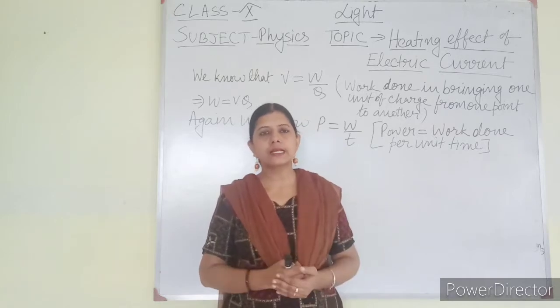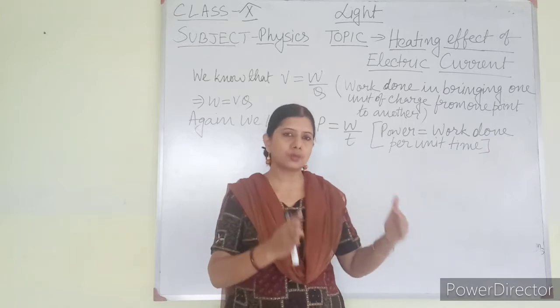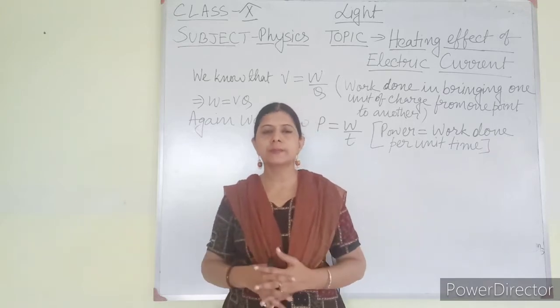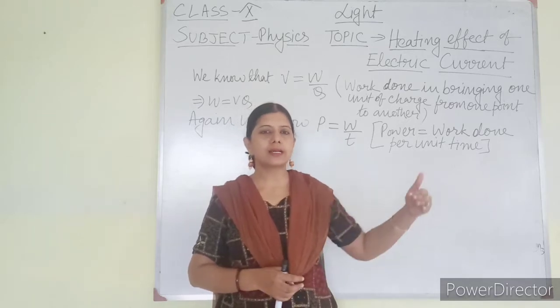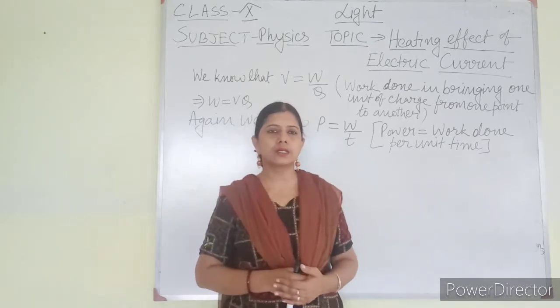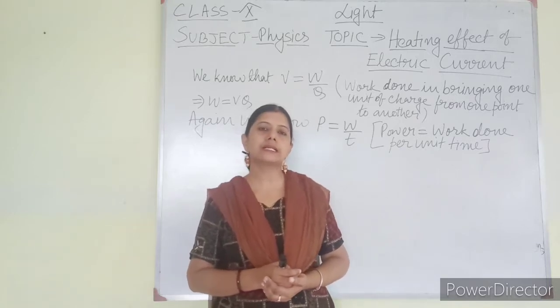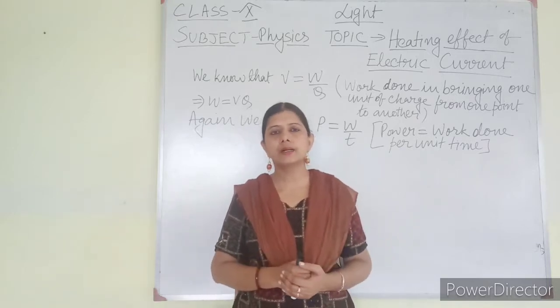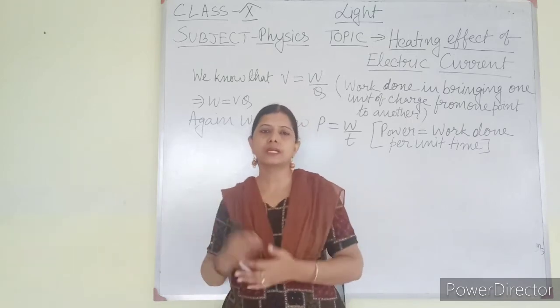So in that case, where is the electrical energy going? If the obstruction is offered by the conductor, then the electrical energy flowing through the conductor has to be converted into some other form of energy, because energy can neither be created nor destroyed, it can only be transferred from one form to another.